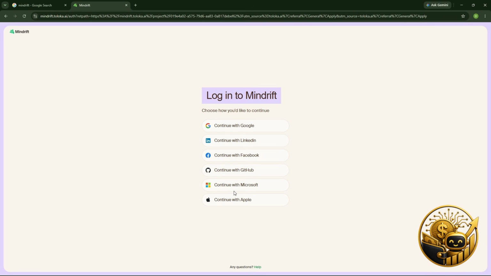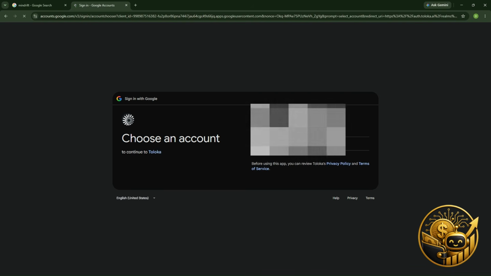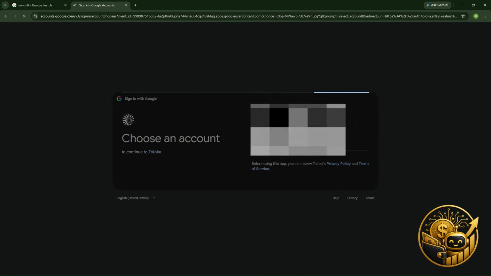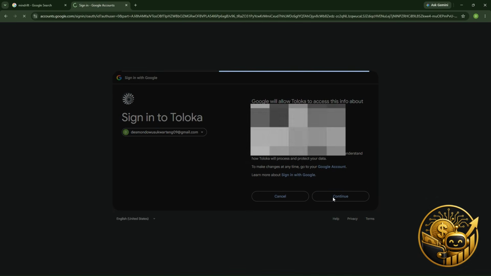Mind you, you have to have an account on Mindrift or Toloka. If you have Toloka, they will transfer you to Mindrift automatically. You just have to log in with your Toloka logins. Here, I'm going to be using my Gmail. You can use any of the options there: your LinkedIn, your Facebook, your GitHub, any of them. I'm logging in with my Gmail, which is going to ask for Gmail authentication to verify some information and also get access to your Gmail details.